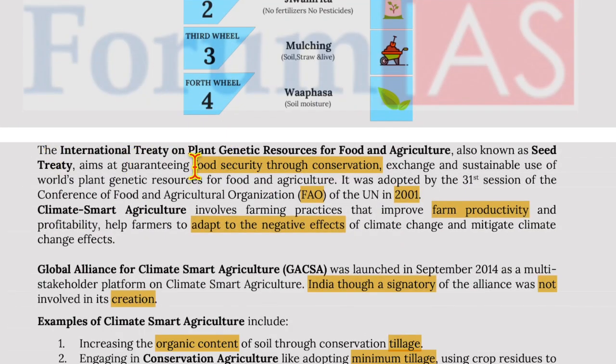Now moving on to the International Treaty on Plant Genetic Resources for Food and Agriculture, which is also known as the Seed Treaty. It aims at guaranteeing food security through conservation, exchange, and sustainable use of plant genetic resources for food and agriculture. It was adopted in the 31st session of the Conference of the Food and Agriculture Organization of the UN in 2001.